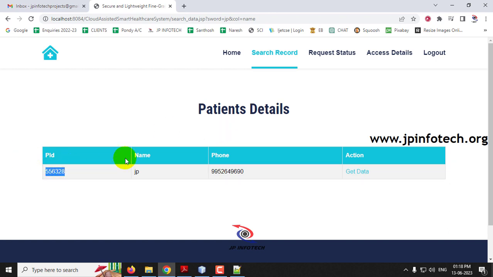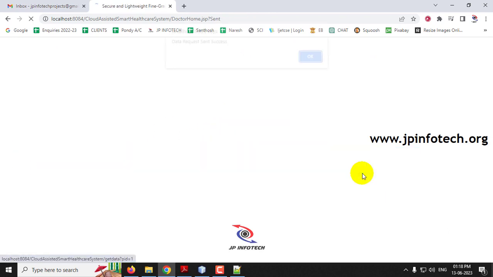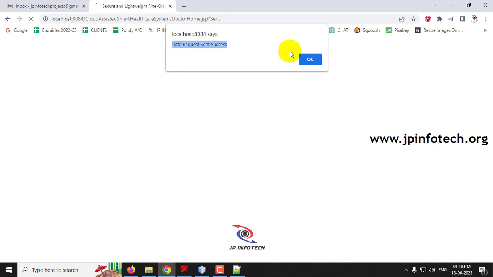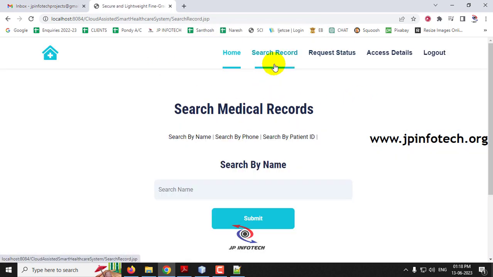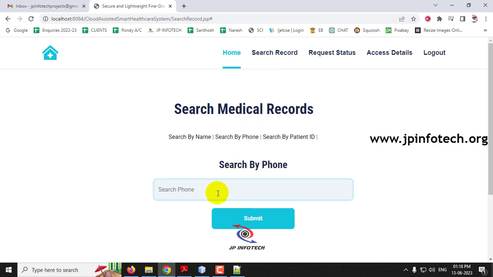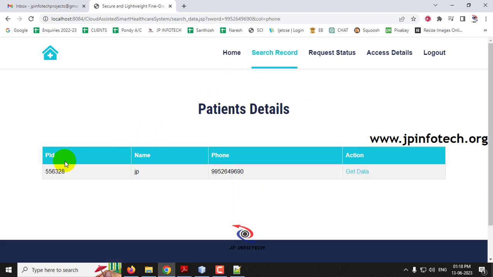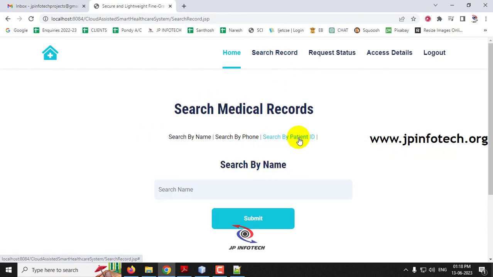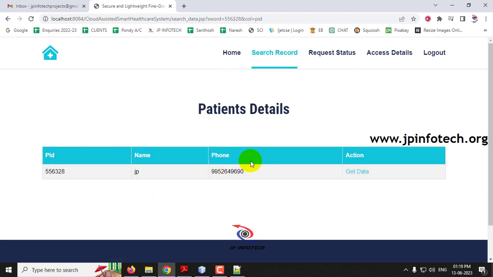Here you can see the details of the patient, and if you click get data, you can see the data request has been sent, click OK. And as I said, search record by phone number is another feature. Click submit, and you can see there is no record found. So only if you give the exact data will it be shown. Sorry, you need to click search by phone, and you can see the patient record has been shown right now. And if you have the patient ID, you can just click and check it out.